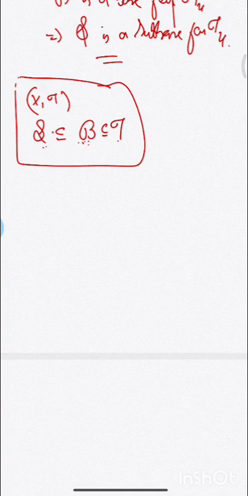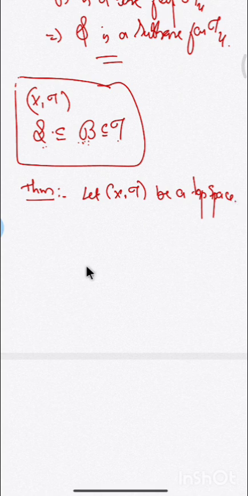Now we will see one necessary and sufficient condition for a subbase for a topology as a theorem. It says: let (X, tau) be a topological space and script S be a family of subsets of X.